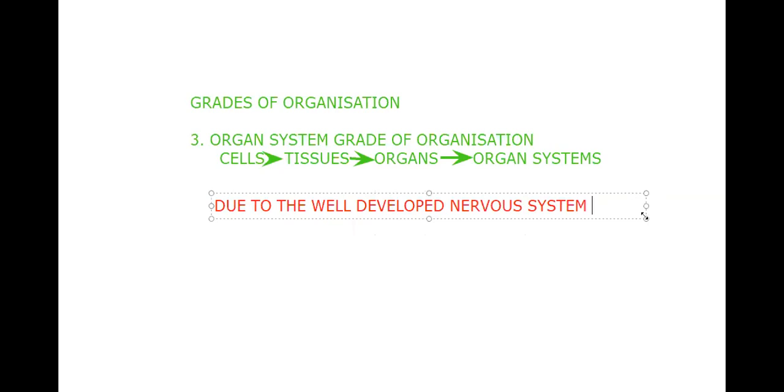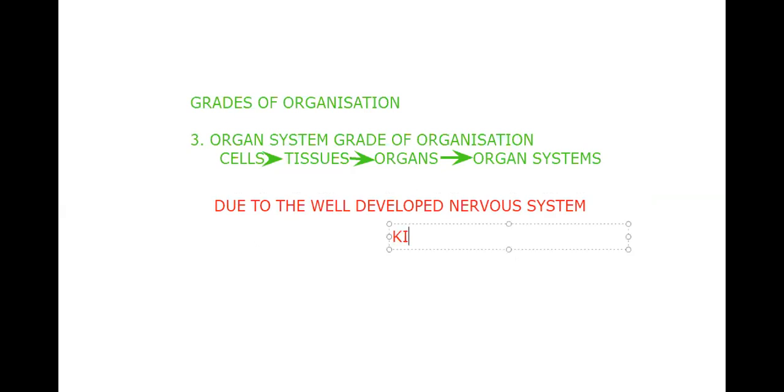and all the tissues formed an organ like stomach, and all the organs like stomach and intestine are going to form the organ system. All this is possible due to the well-developed nervous system, which makes more coordination between the cells, and more coordination leads to more development, so the highly developed organization we find. So where do you see these?